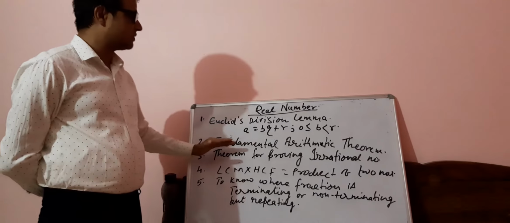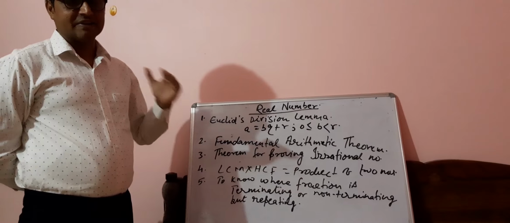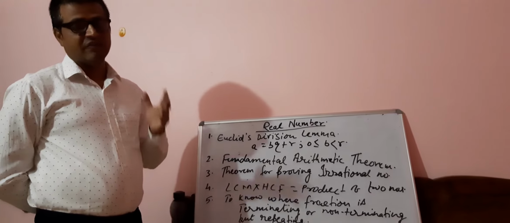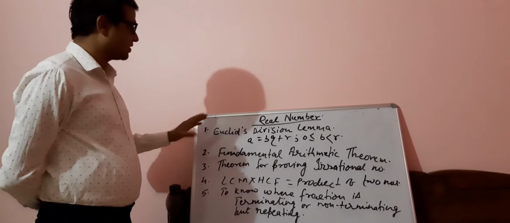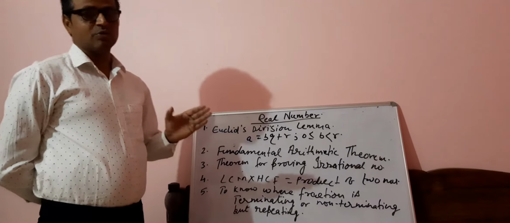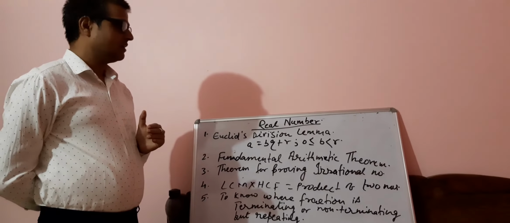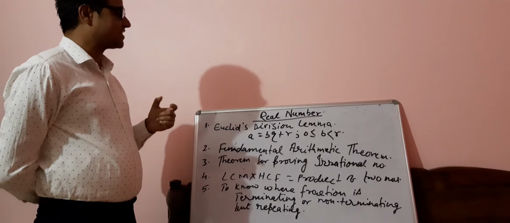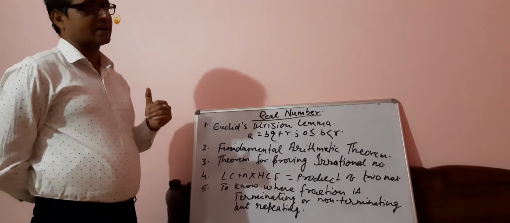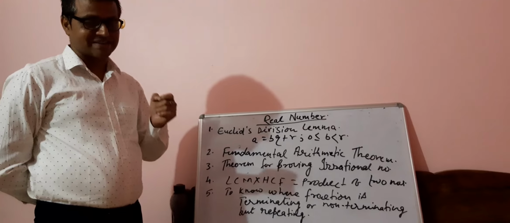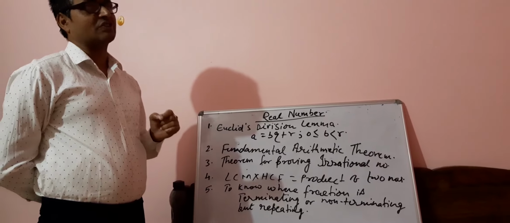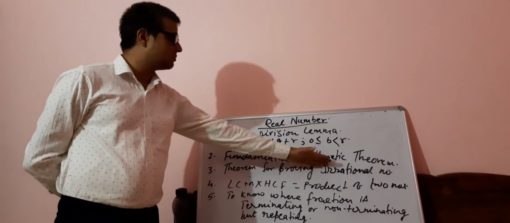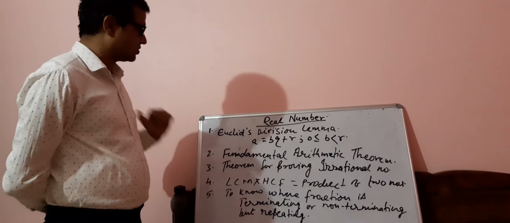Next we have the fundamental theorem of arithmetic. I have already explained it with examples, and if you have seen my last video, you will not have any problem understanding it. Once again, a composite number can be expressed as a product of its prime factors. For example, 6 is a composite number, and it factorizes into 2 into 3. We will do questions based on the fundamental theorem of arithmetic and see where it is used.